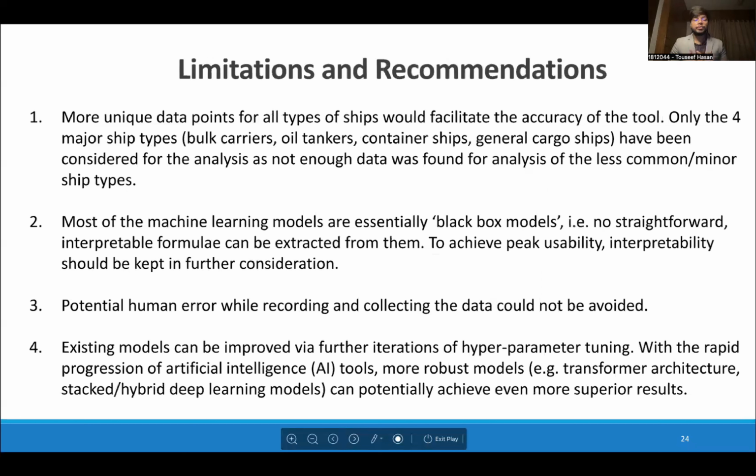Unfortunately, we too had a few limitations due to a lack of data. Of course, we could not analyze and facilitate preliminary design for all the types of ships. The less common types were left out, unfortunately. There also was potential human error while building the database. As machine learning models are hard to interpret, they are not always usable. However, the existing models can be improved upon further iterations and more tweaking.